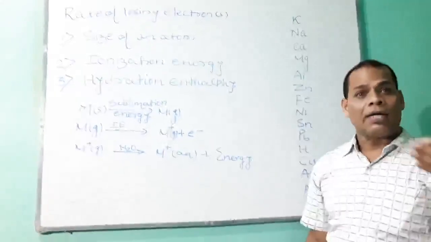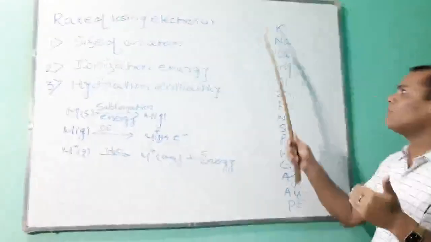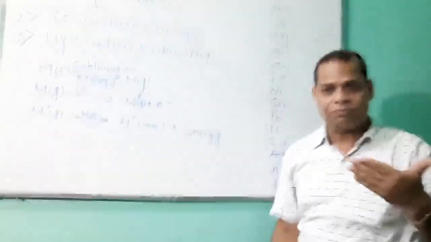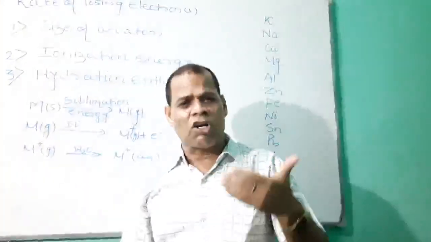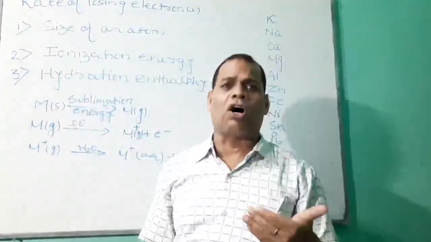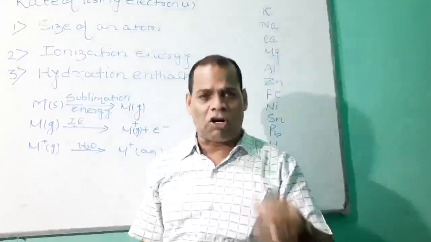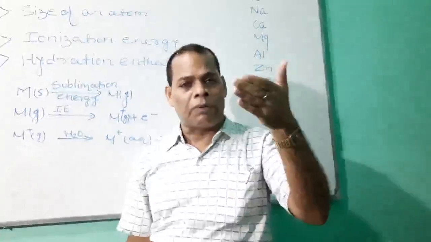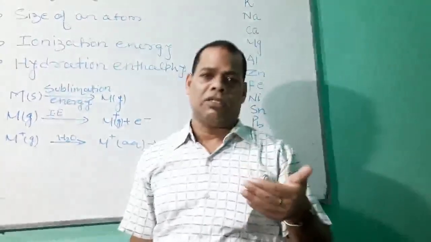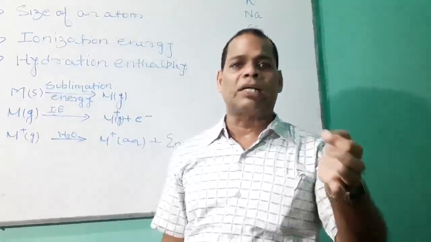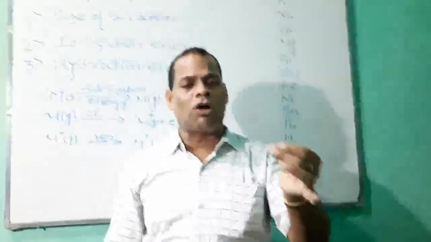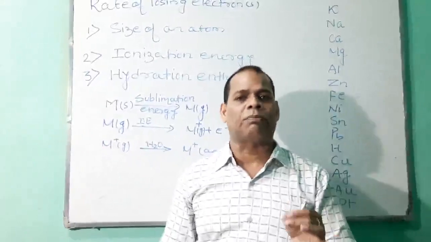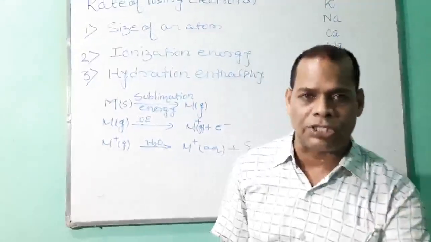So what is the activity series, the reactivity series? The arrangement of metals in a vertical column in the order of decreasing reactivity is called the activity series or reactivity series of metals.